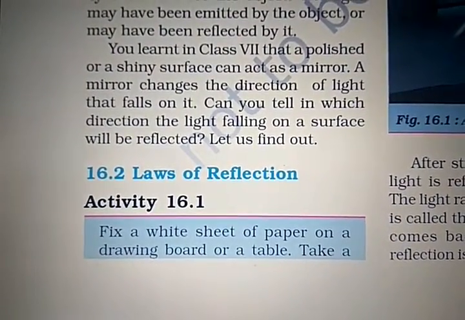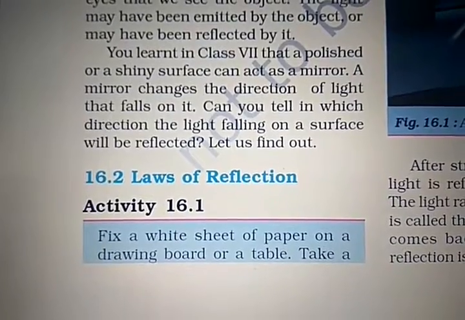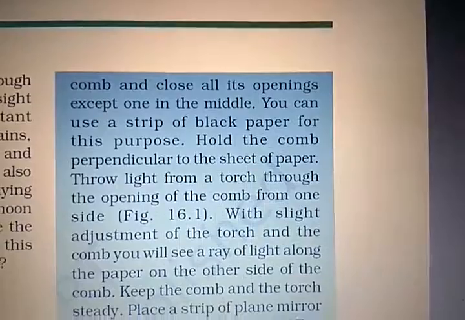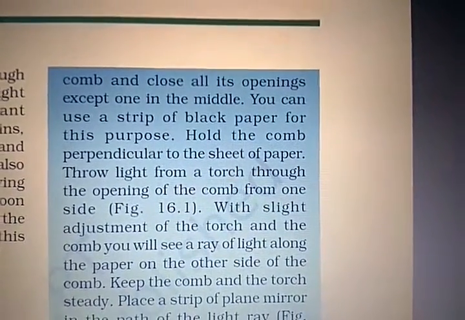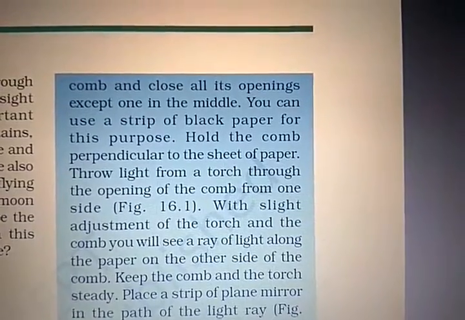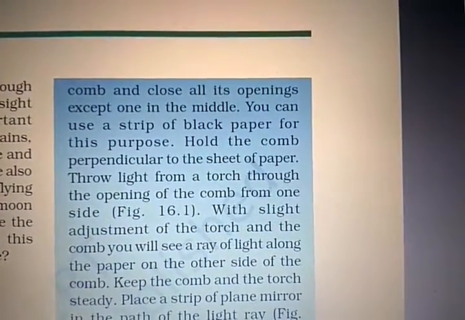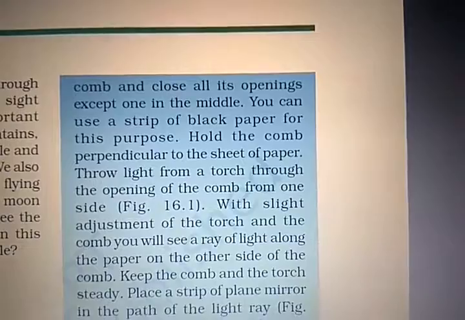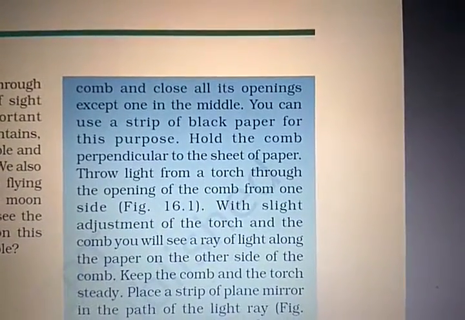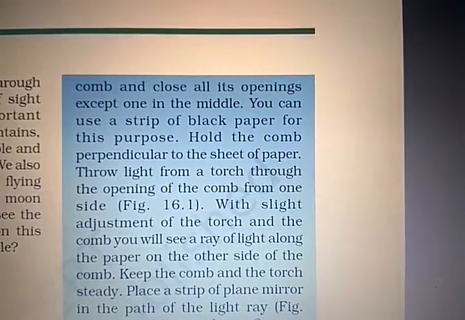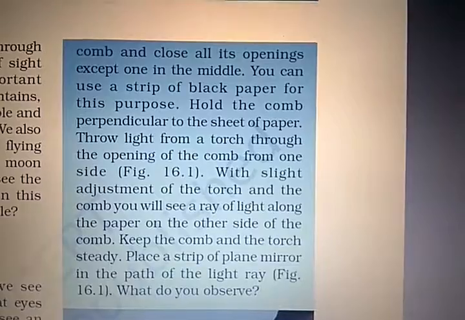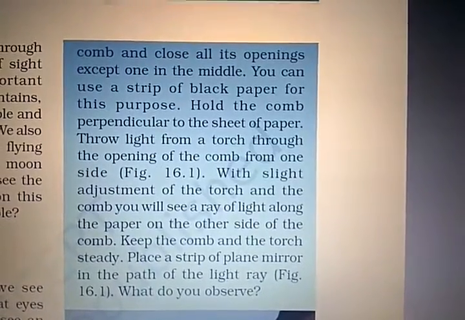Fix a white sheet of paper on a drawing board or a table. Take a comb and close all its openings except one in the middle. You can use a strip of black paper for this purpose. Hold the comb perpendicular to the sheet of paper. Throw light from the torch through the opening of the comb from one side. With a slight adjustment of the torch and the comb, you will see a ray of light along the paper on the other side of the comb.